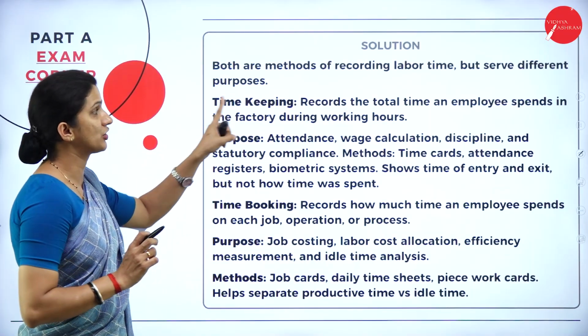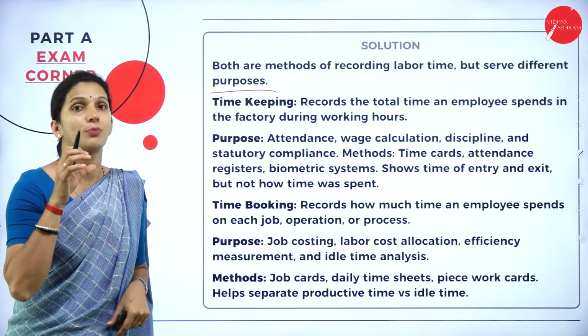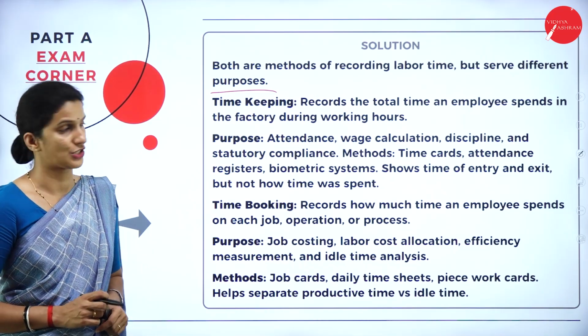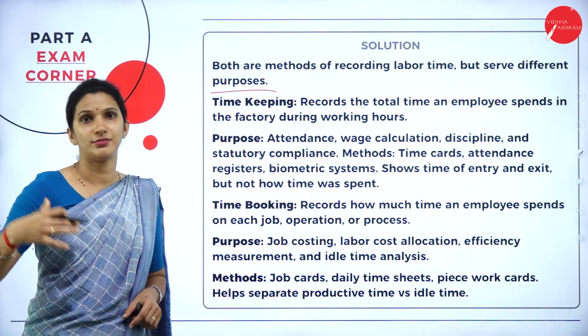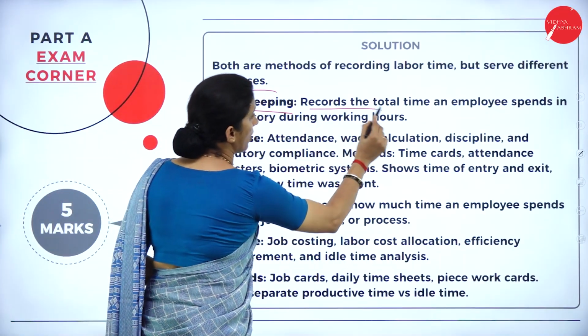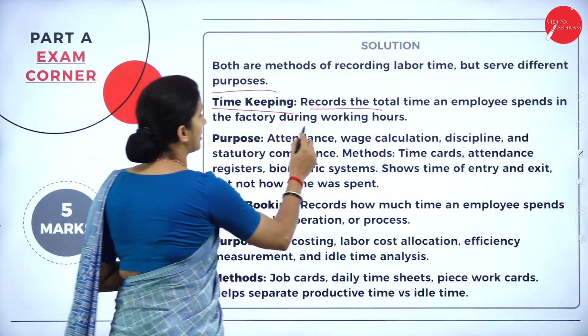So both are methods of recording the labor time but serve different purposes. So both the methods are used to record the labor's time in the organization, but both serve different purposes. So the timekeeping here records the total time an employee spends in the factory during the working hours.